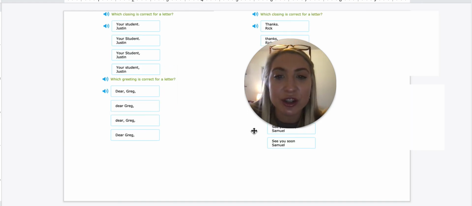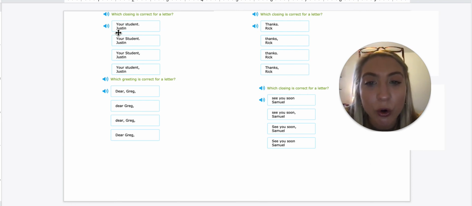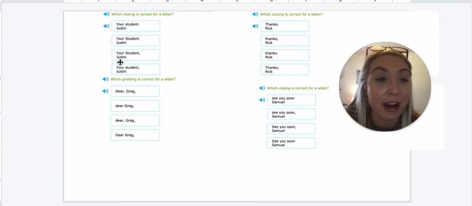So let's do a few more here. We'll pick two of these. We'll do this one and we'll do this one. Which closing is correct for a letter? Remember, the closing is at the end. Your student, Justin, is what it reads. First we need to make sure the first word is capitalized. Your is capitalized, so it could be any of them.